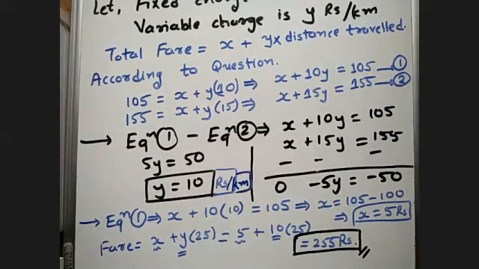And another question they are asking is how much does a person have to pay for traveling a distance of 25 kilometers? So for 25 kilometers, it will be x plus y into 25. So 5 plus 10 into 25, that is 255 rupees. So is it clear? So it is 5 rupees, it is 10 rupees per kilometer, and it is 255 rupees.